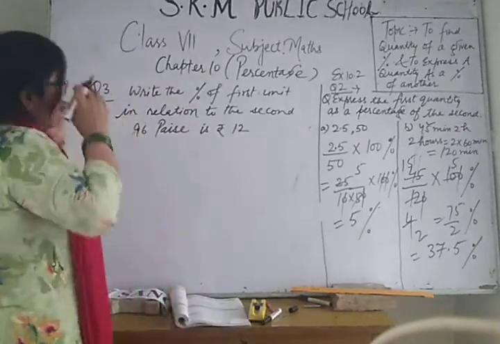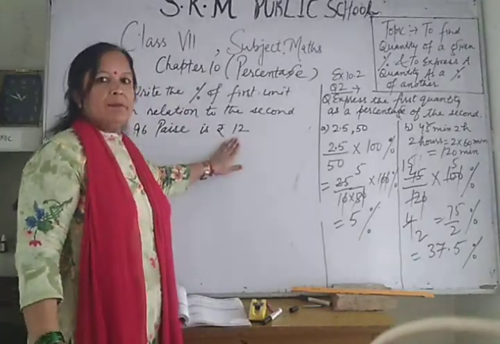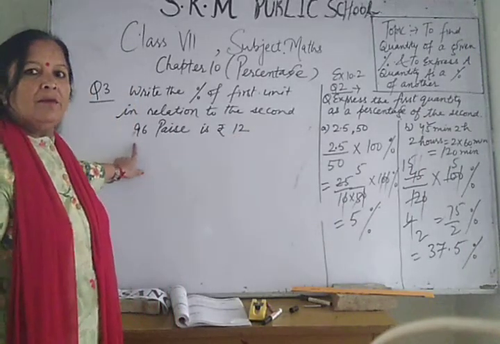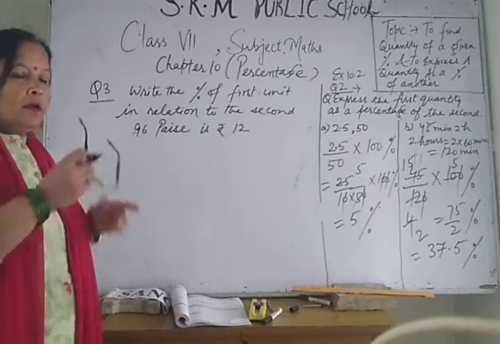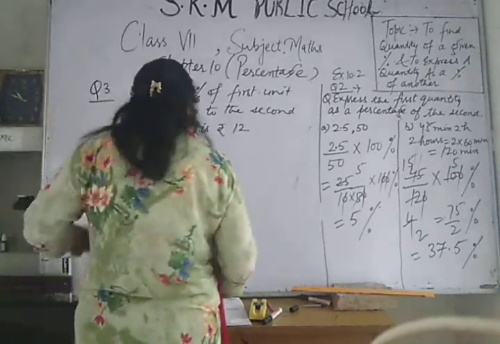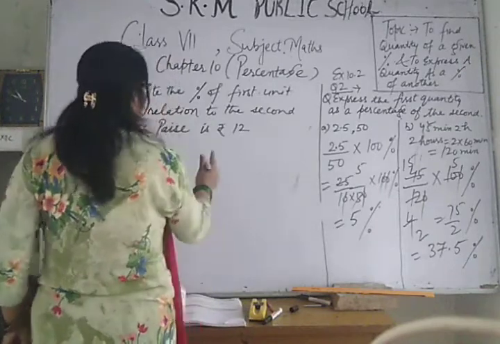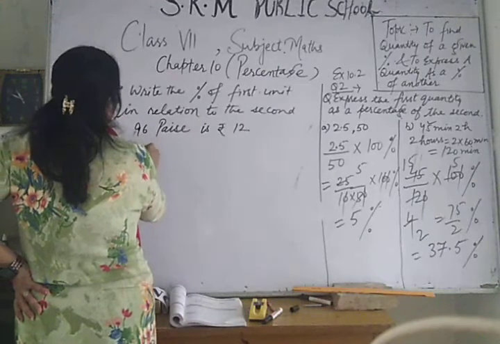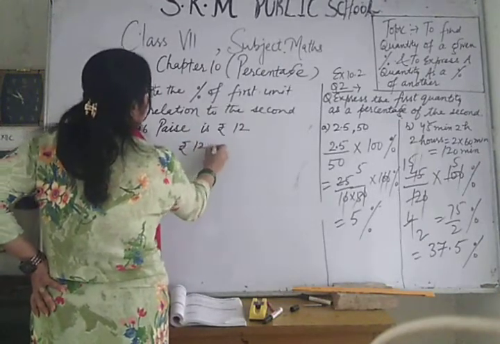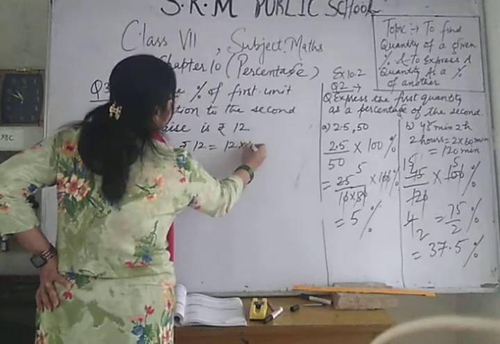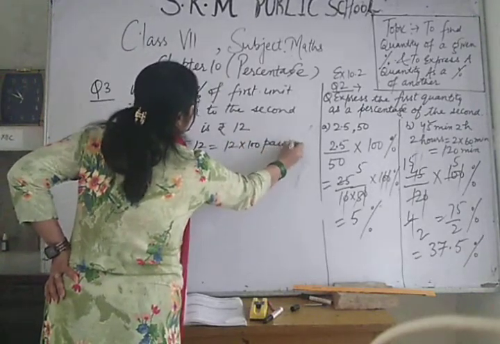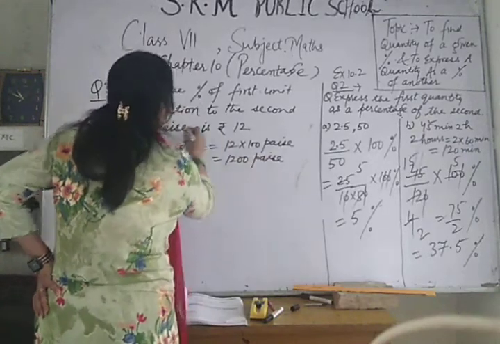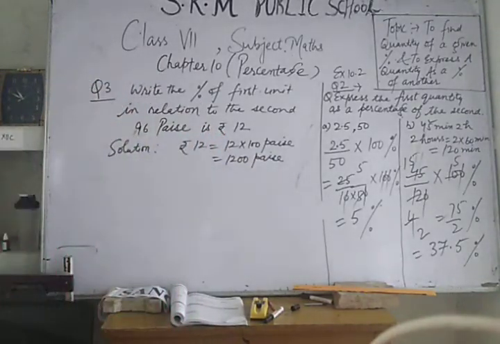Means when we find the percentage of rupees, then we will get the answer here in paise. So here how this question can be done: let x percent. You will convert the rupees. ₹12, how many paise in 12 rupees? 1200 paise. Okay, I have converted into the same unit.